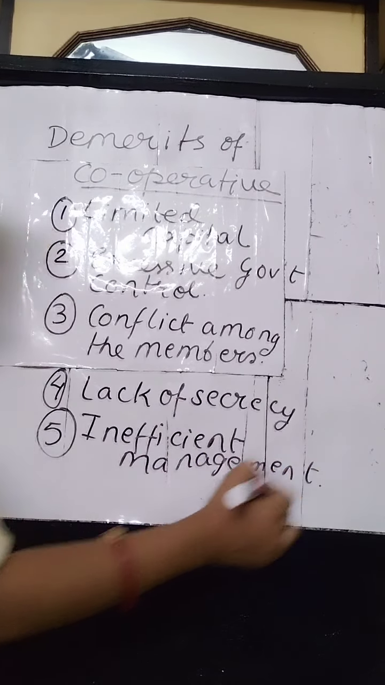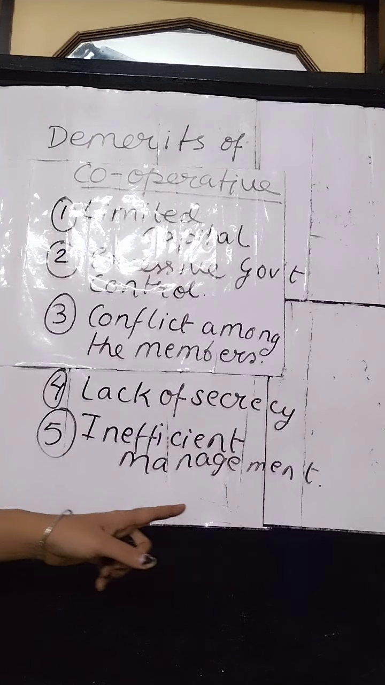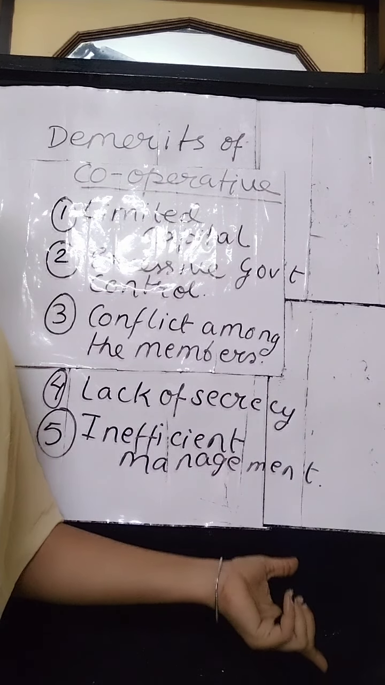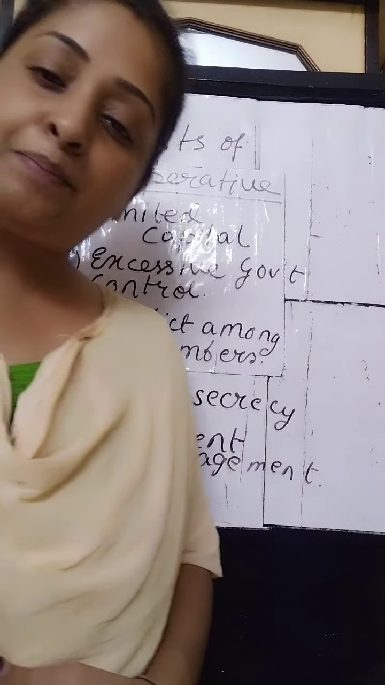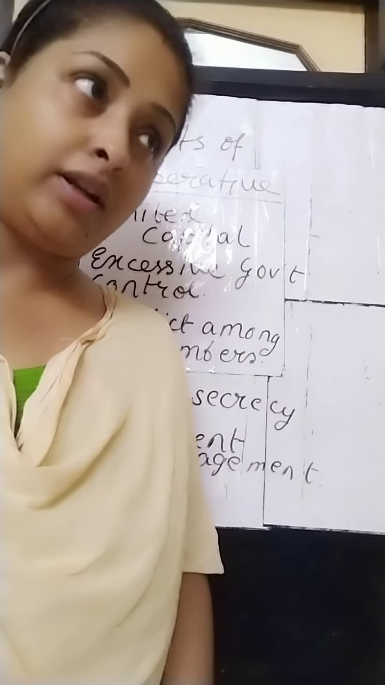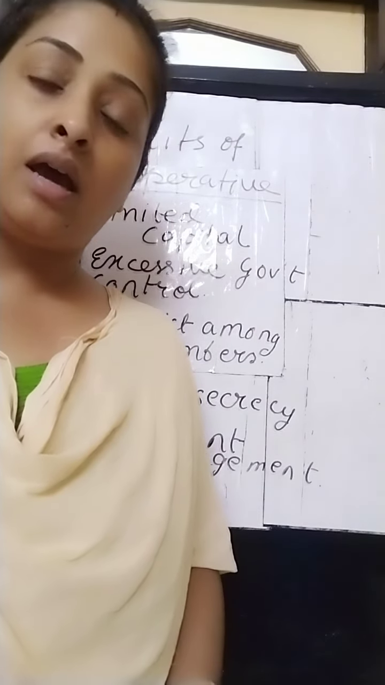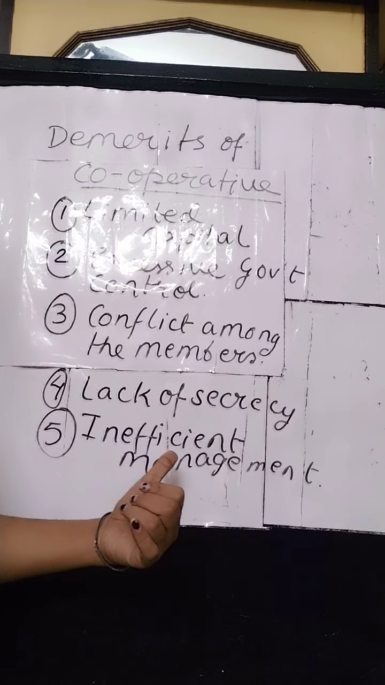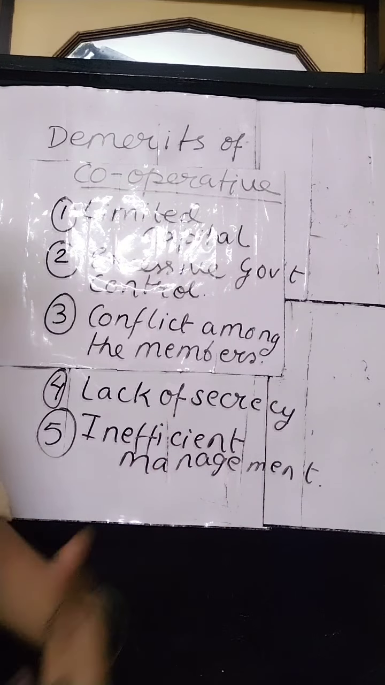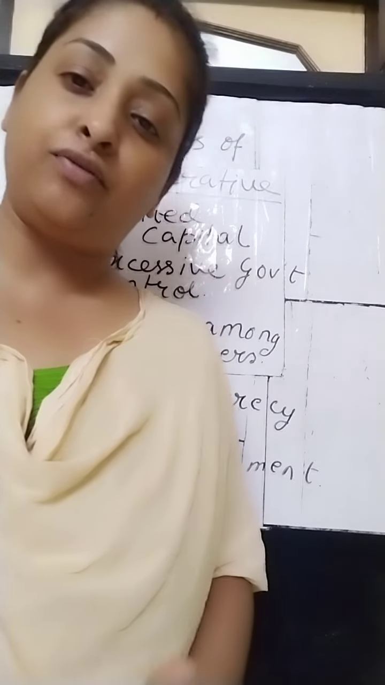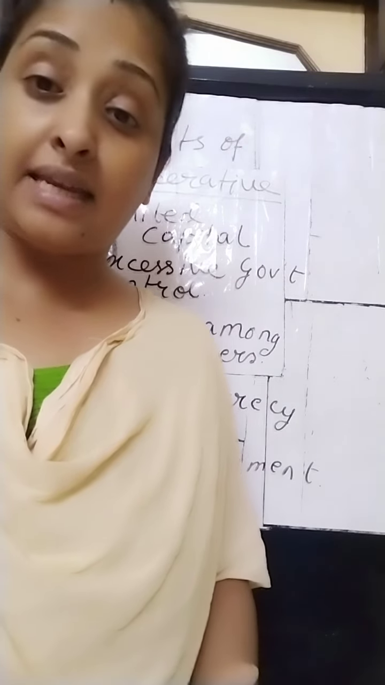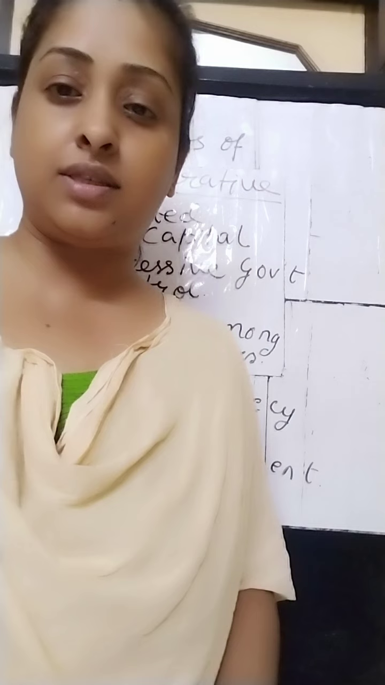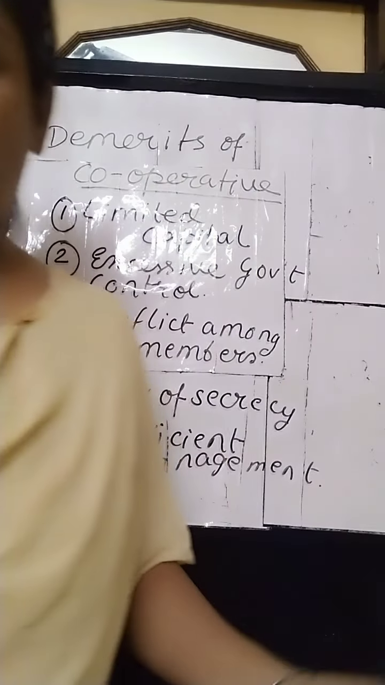What does that mean? Inefficient management. Now, it is not possible for cooperative societies to employ experts in the professional fields, or any kind of expert managers to manage the business, professional managers, because they charge a high salary which is not possible for a cooperative society to maintain, to keep up, or to pay the managers at a higher level.